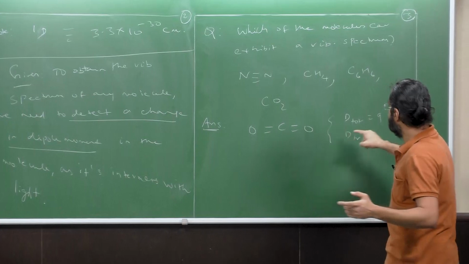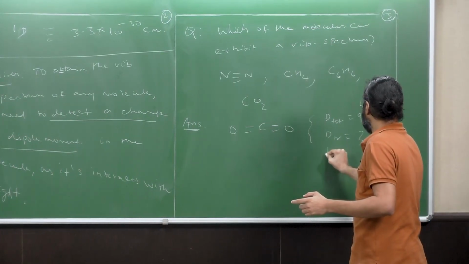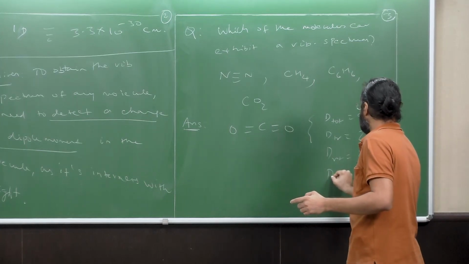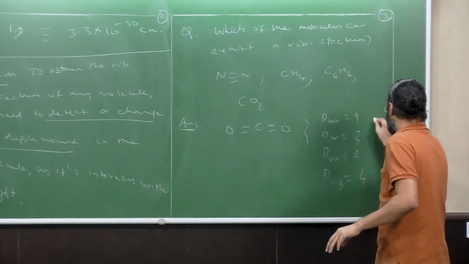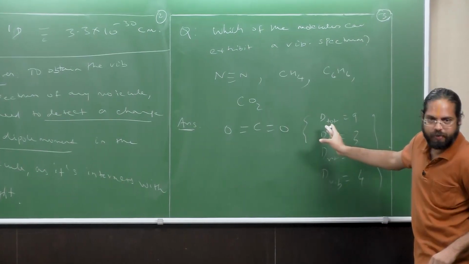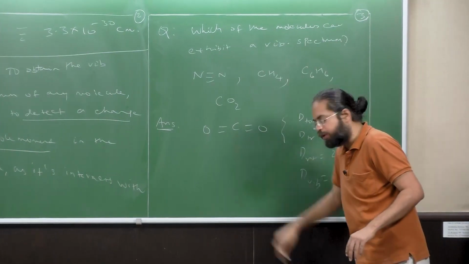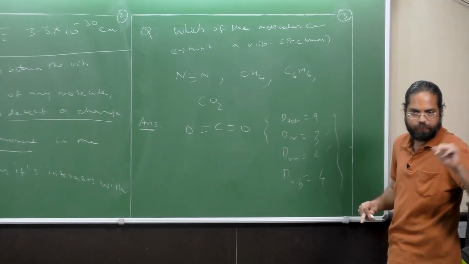D translational is going to be 3, D rotation is going to be 2, and so your D vibration is going to be 4. From the total of 9 degrees of freedom, 3 is for translation, 2 is for rotation because it's a linear molecule, and the vibrational degrees of freedom is therefore 4.